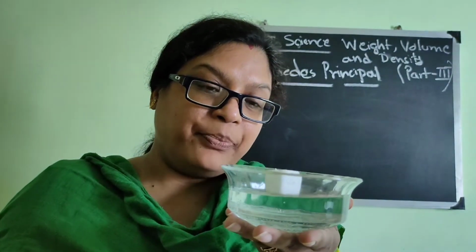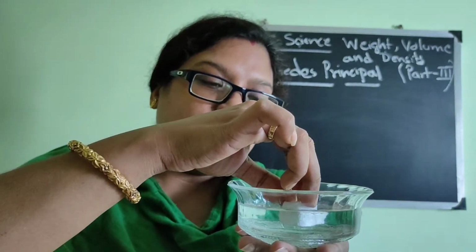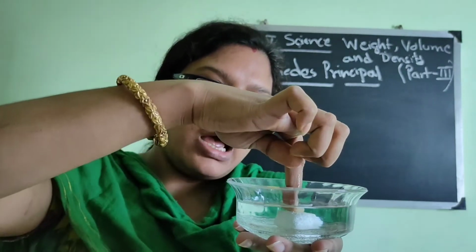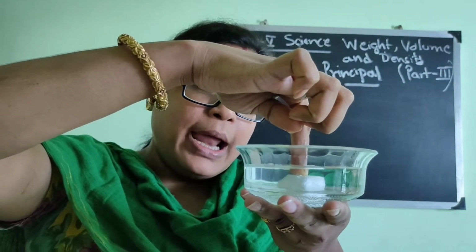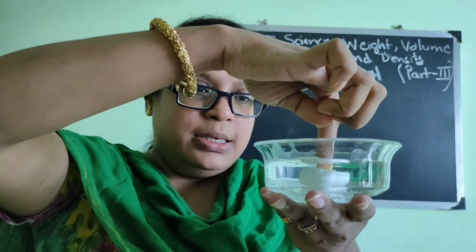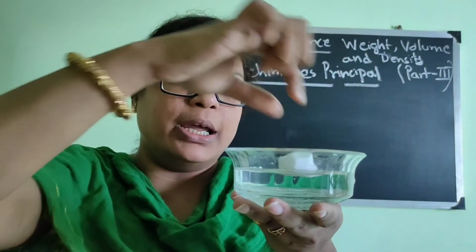It is not sinking. If I push it down under the water, see, it is going down, isn't it? And when again lifting my hand from it, see, again it is coming up to its original place. See, it is floating.